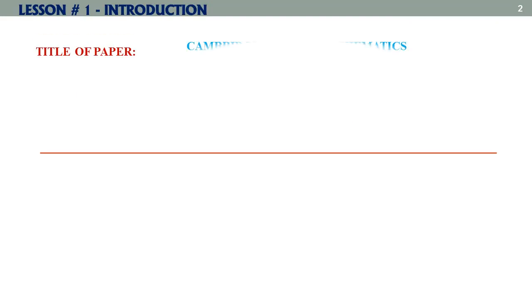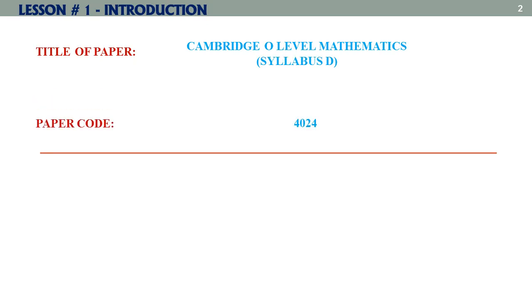Title of the paper is Cambridge O-Level Mathematics Syllabus D. Paper code is 4024. Number of papers in which you have to appear is 2, and the variants are 11, 12 and 21, 22. Paper 1 has two variants: paper 1 variant 1, paper 1 variant 2, and paper 2 variant 1 and paper 2 variant 2. These papers are for different time zones in the world.